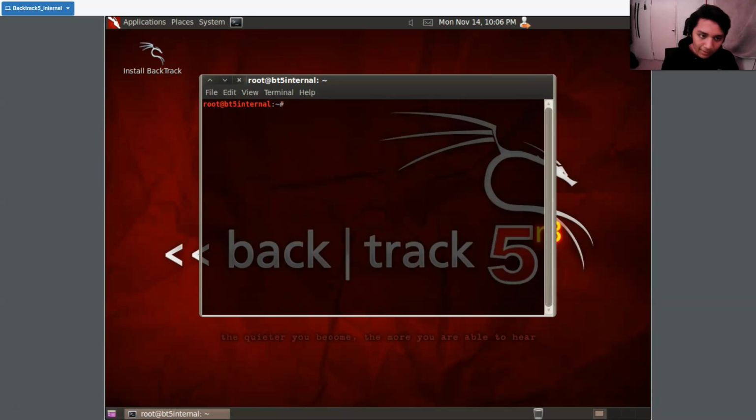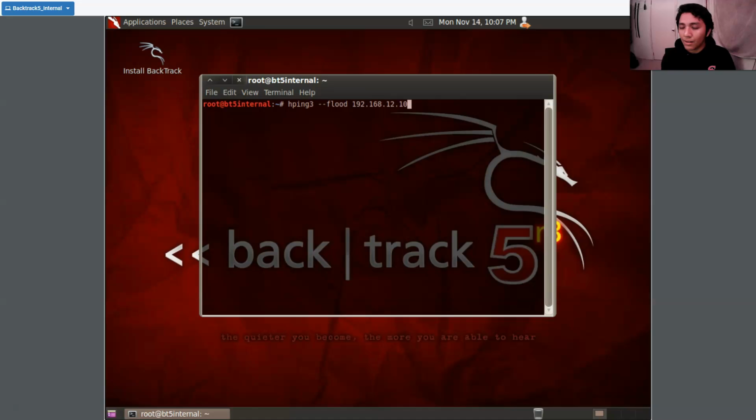So hping3 --flood 192.168.12.10. This is a command that we're going to be using to mass flood or mass ping the server.